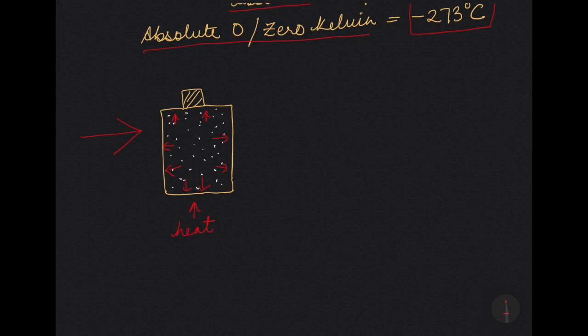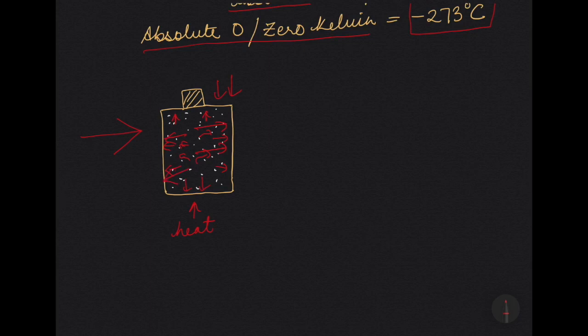Now we are keeping the volume constant here. We are keeping the gas in the very same container. The volume is same. So if we heat the gas, the kinetic energy of the gas molecules increases. They start moving faster and faster in all directions. They will hit each other and they will hit the walls of the container with greater momentum. And the rate of collision of the particles also increases. Thus, the force which is exerted on the walls also increases. That means the pressure of the gas increases.